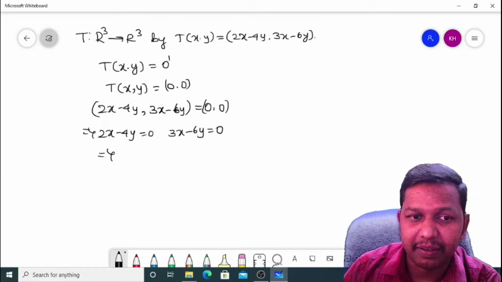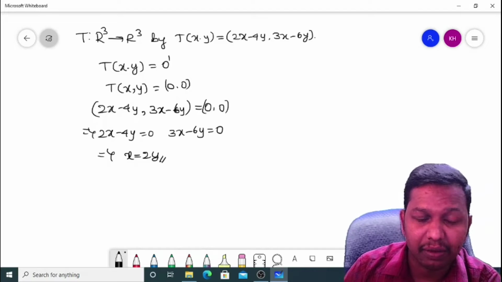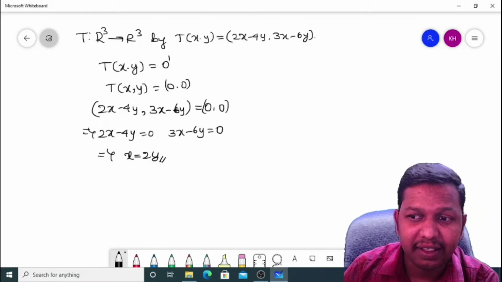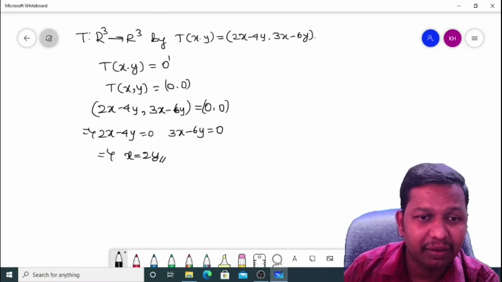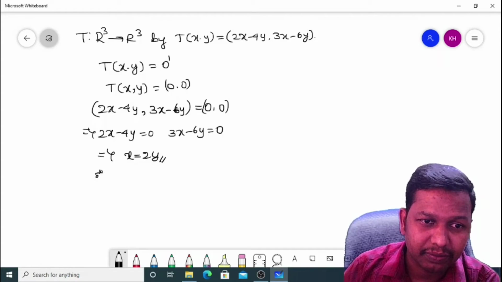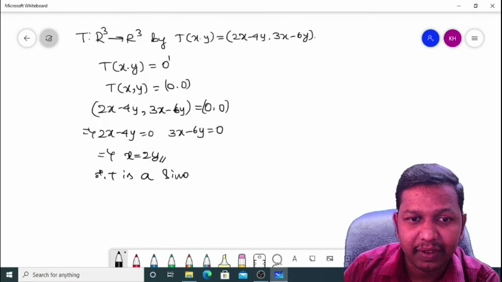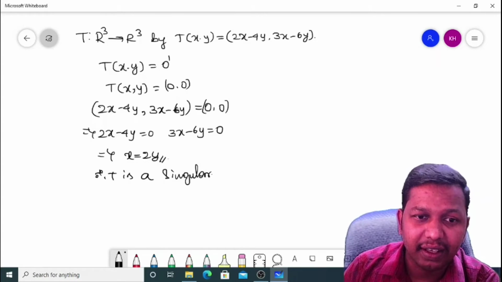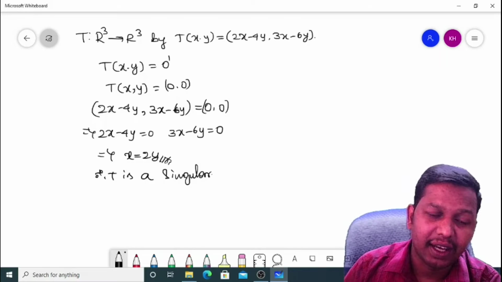So solving these equations, we have x is equal to 2y. The system has a non-zero solution because y is a free variable. Therefore, capital T is singular. If it had only the zero solution, then it would be non-singular.